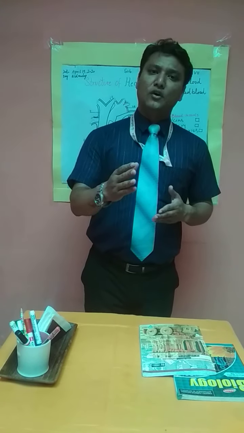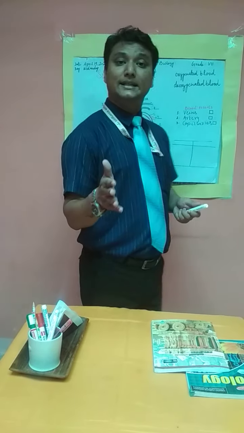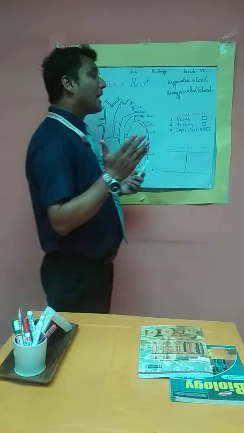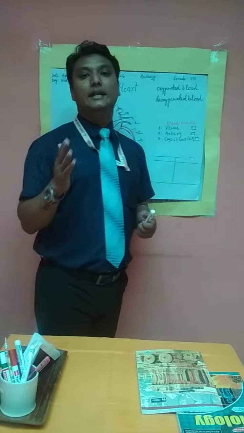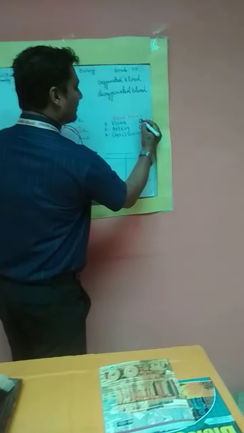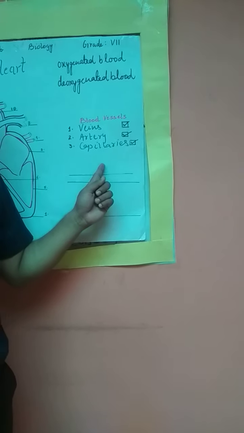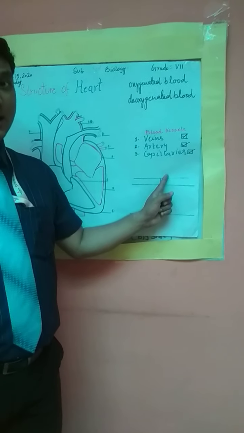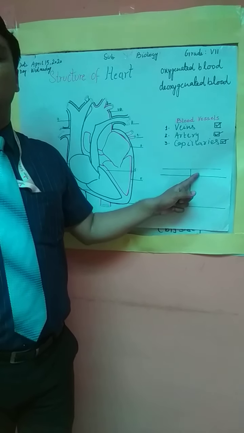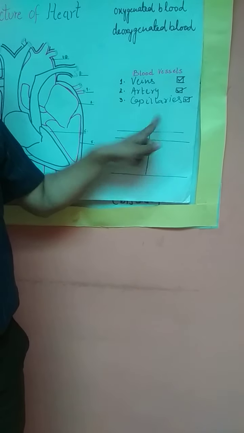Now, do you believe or agree that there are pipeline structures inside the human body as well? These pipeline structures are called blood vessels. There are three kinds of blood vessels in the human body. Number one is veins, number two is arteries, number three is capillaries. So pipeline structures do exist inside the human body as well, known as blood vessels: veins, arteries and capillaries.